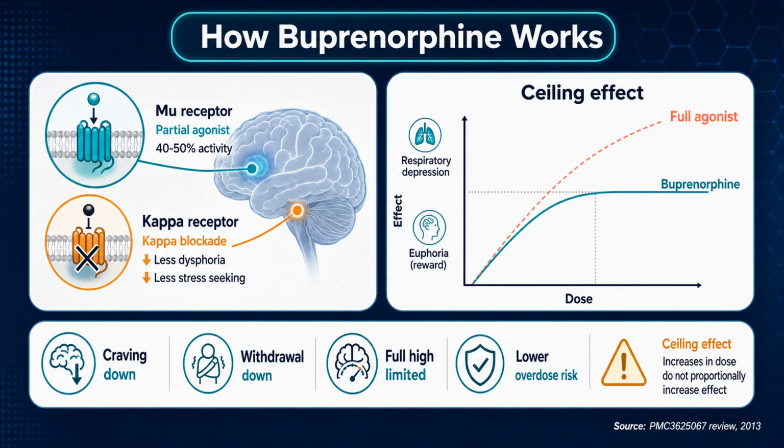Buprenorphine is a partial agonist at the mu-opioid receptor, about 40 to 50% the activity of a full agonist. This creates a ceiling effect. Respiratory depression plateaus at doses well below fatal, making it safer in overdose. Buprenorphine also blocks kappa receptors, which may reduce dysphoria and stress-driven craving. The combination makes buprenorphine a first-line treatment for OUD. It reduces withdrawal and craving without producing the full opioid high.